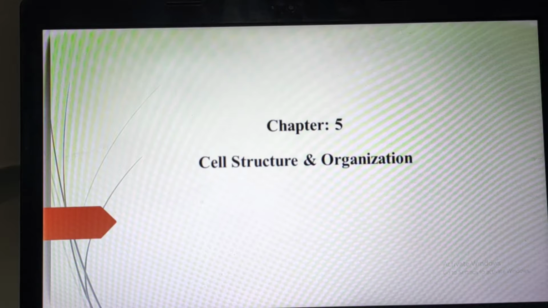There are lots of cells present in our body, and every cell has its appropriate, particular structure, and every cell has its own function. That's why the cell is called a functional and structural unit.